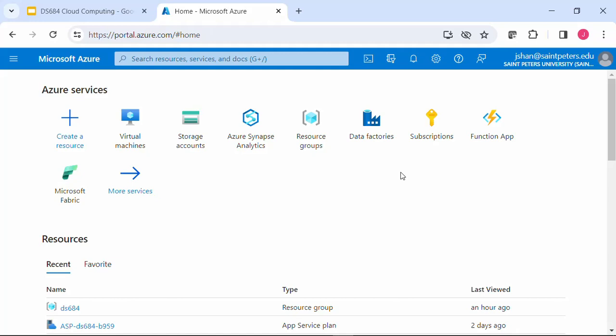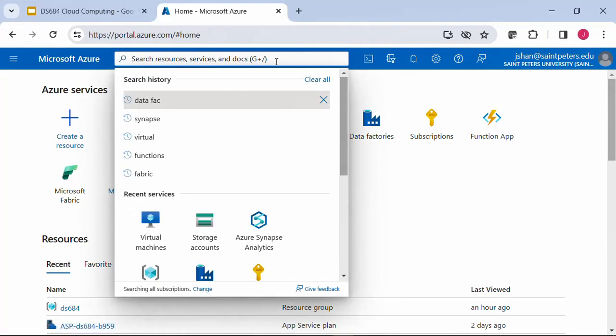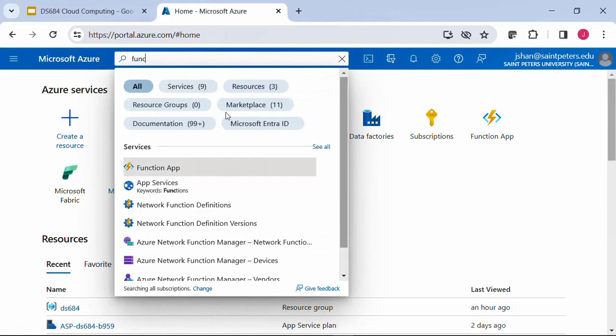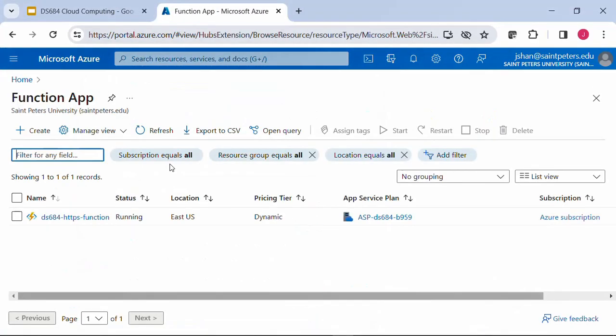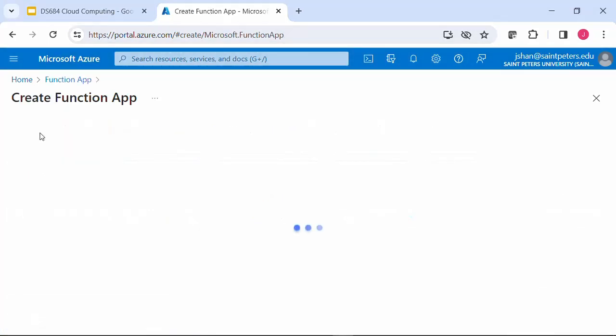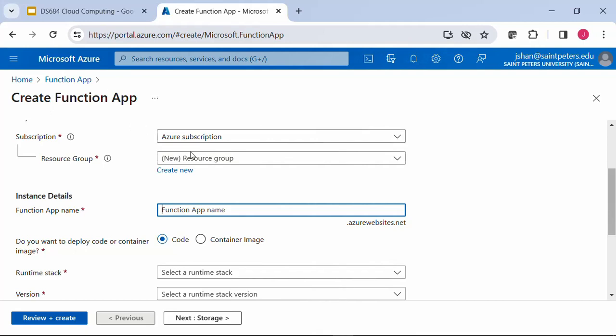Let's have a demonstration of how function apps work. This is the one that we are going to be utilizing, Function Apps. Of course, you can always type in function apps and get to the service. Here I already created one, but let's create one more to demonstrate how it works. I'm clicking on create and choosing the subscription and the resource group.